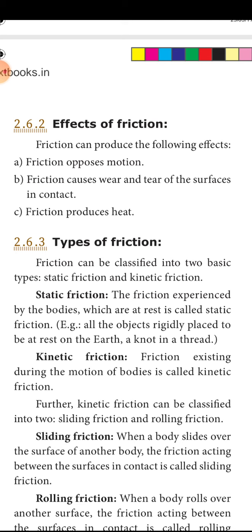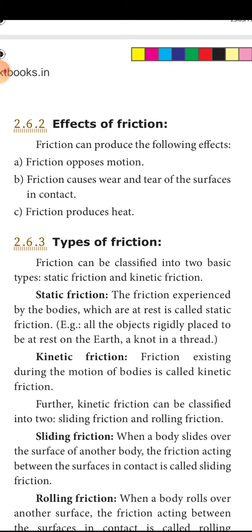What happens if the friction is reduced and what happens if the friction is increased? For example, if you are walking on a normal floor, you won't find it difficult to walk. If you are walking on beach sand, you will find it difficult to walk. This shows the friction is increased there. So walking becomes difficult.